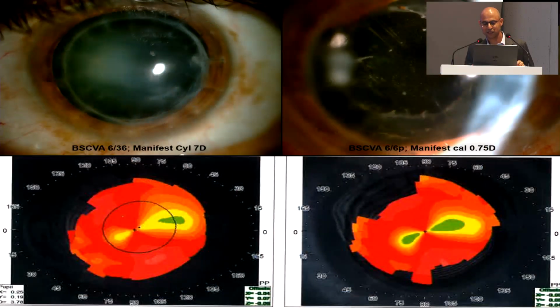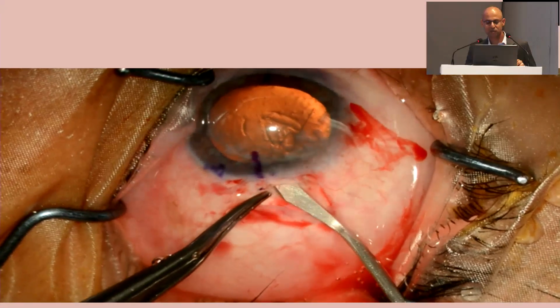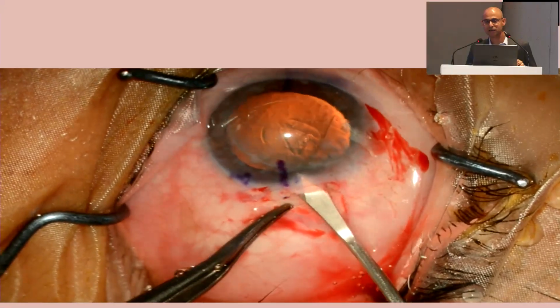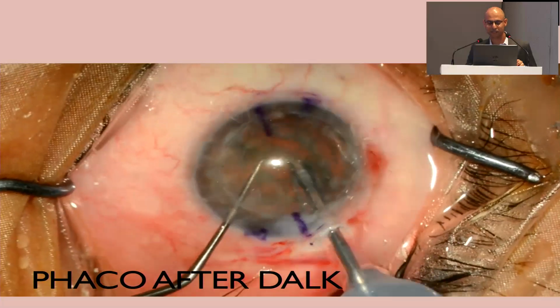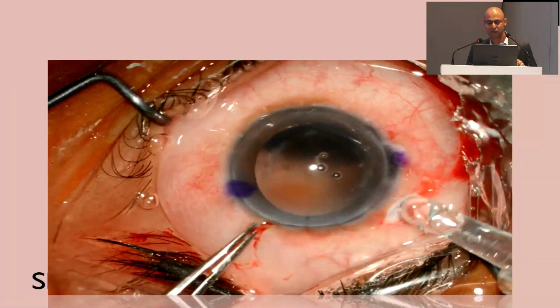So, this is just one case, phacoemulsification after a DALK. You can see there was some amount of asymmetry, but the patient got a good outcome. This was another case just to highlight a scleral tunnel is a good idea for all grafted eyes. I learned this the hard way in one of the cases.